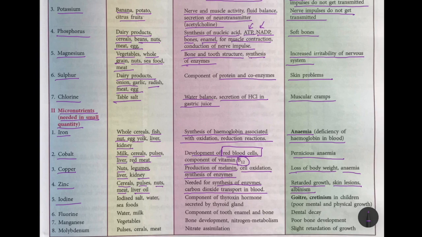Next is iodine. The sources are iodized salt, mineral water, seafoods. And the function is, it is the component of thyroxine hormone secreted by the thyroid gland. The deficiency diseases, goiter, that is enlargement in the neck, and cretinism in children. Cretinism means poor mental as well as physical growth.